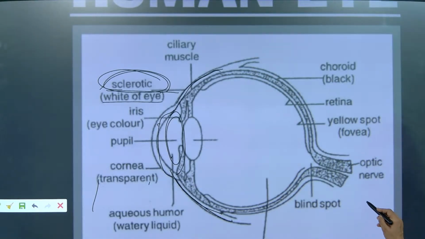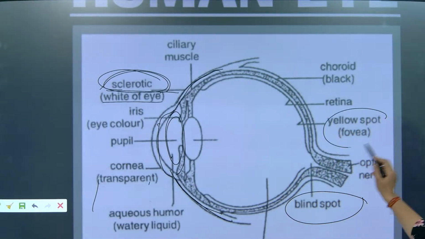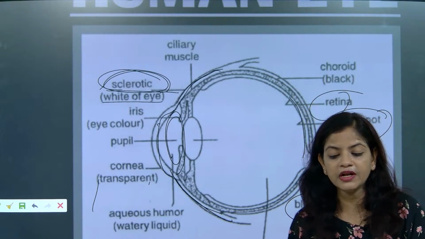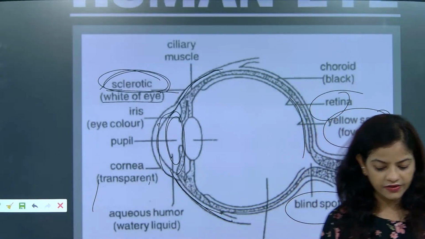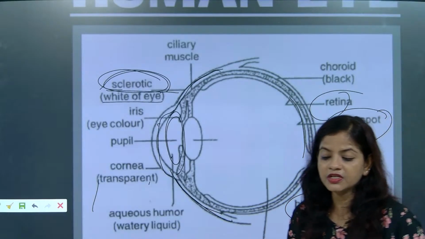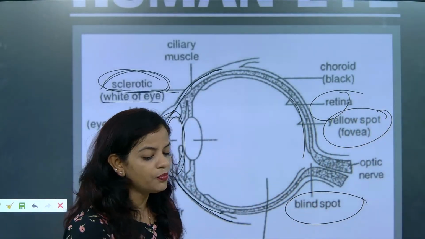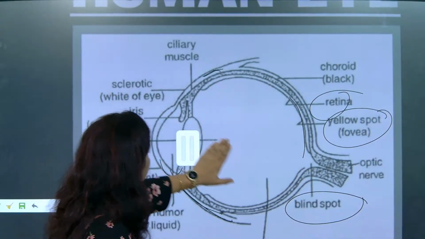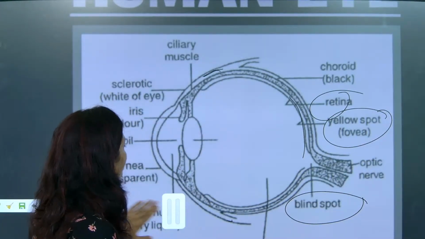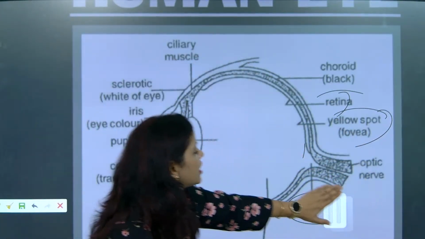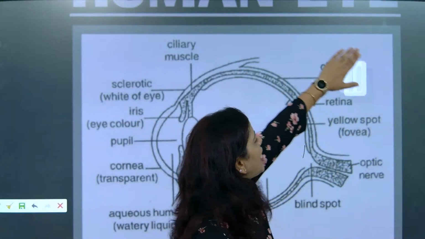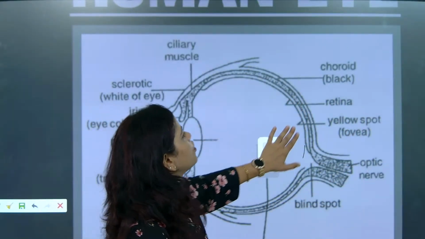Now look here. Blind spot, yellow spot, retina. So the screen where the image is obtained is called what, beta? Retina. The screen where the image is obtained is called the retina. Come on children, you can answer. Answer my questions. So ciliary muscle, suspensory ligament. Now one by one we will allocate everything. Aqueous humor, vitreous humor, yellow spot, blind spot, and choroid.